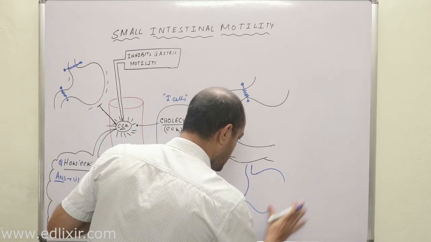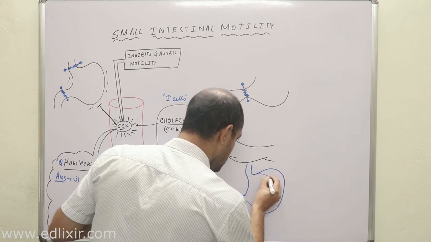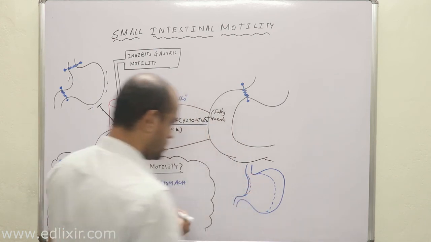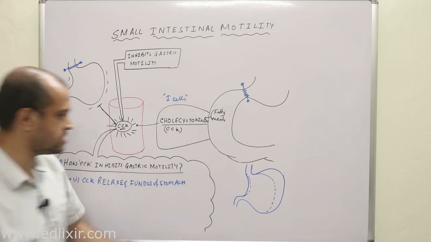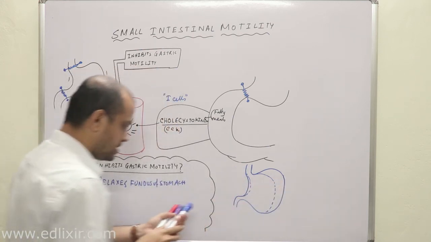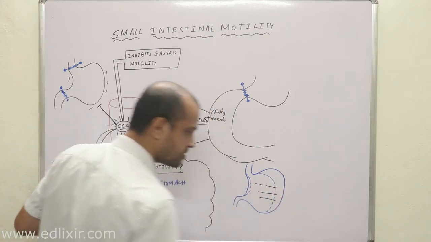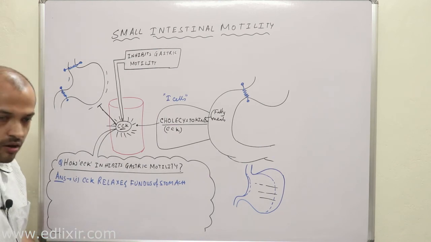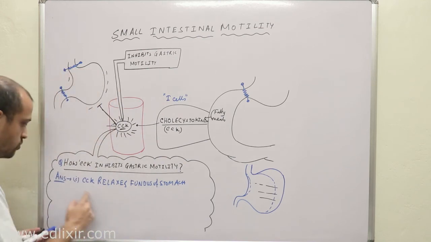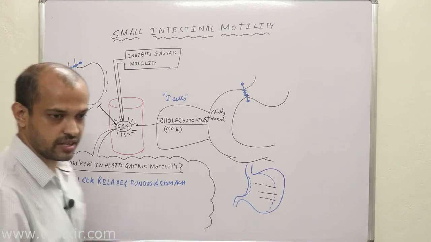Okay. Now, a very, very important part we need to understand here is this. Suppose this was the early part. When the fundus area of the stomach is relaxed, then more food will be present here, because more area or more volume is available right now. Therefore, this is one of the ways by which CCK inhibits gastric motility.